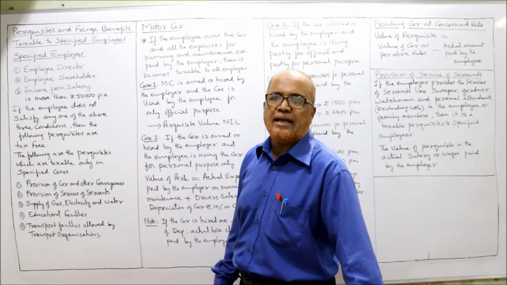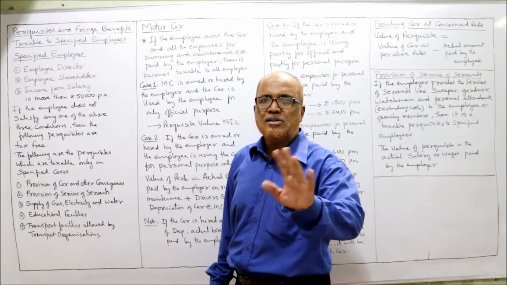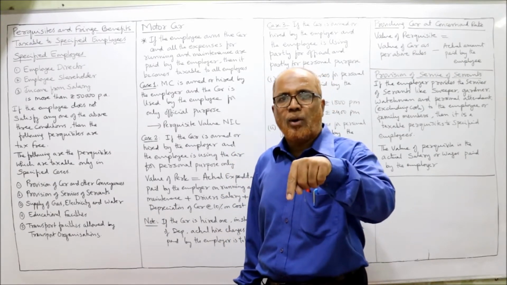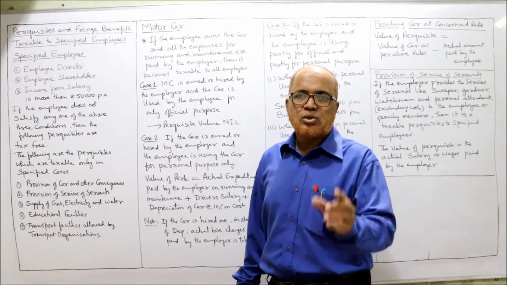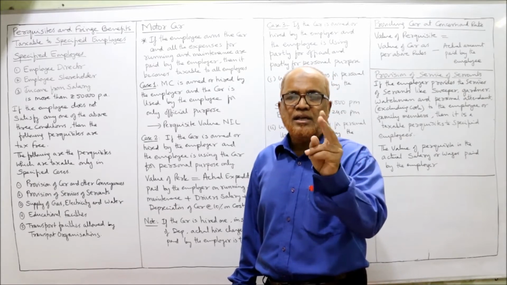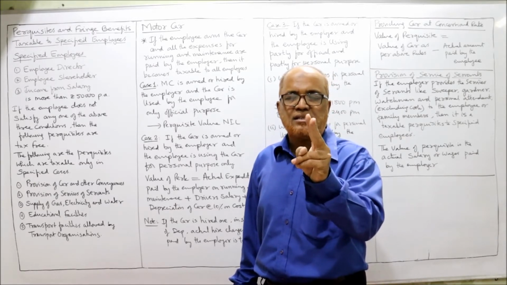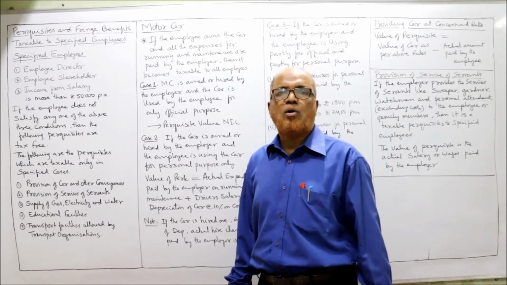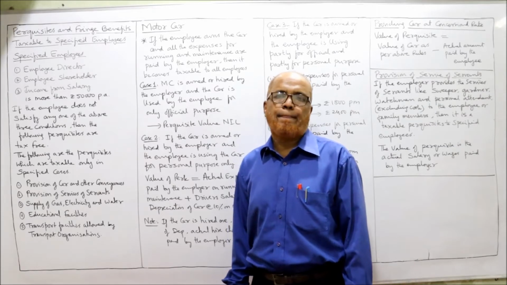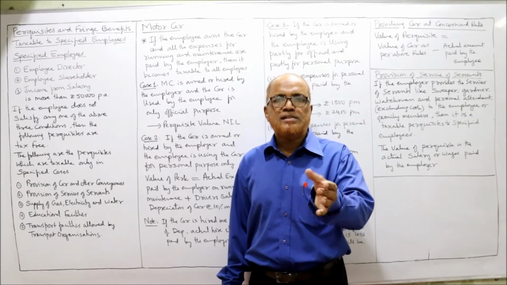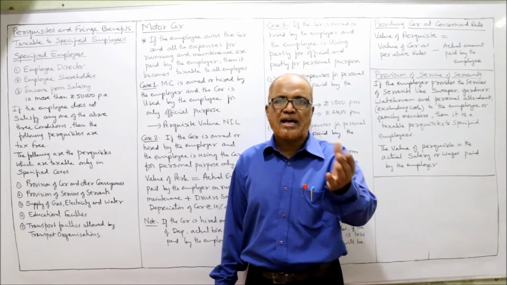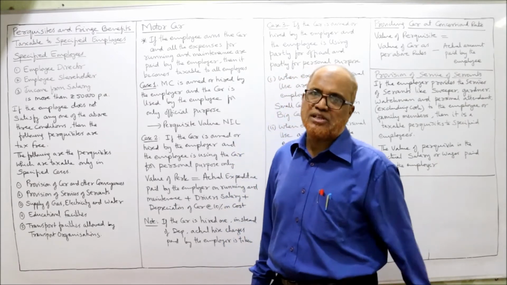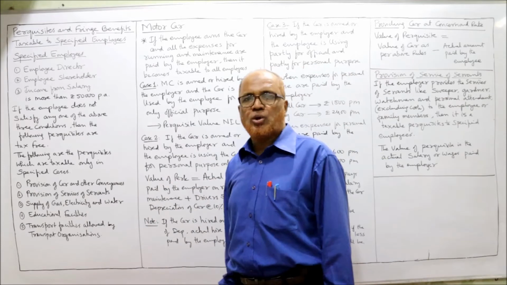First one, employee director. Every director is not an employee. Only one director is there who is an employee as well as a director. So employee director means he is serving in two capacities: he is a director and also an employee. Normally he will be called managing director, MD. So a person who is a manager as well as director, employee as well as director, is a specified employee.